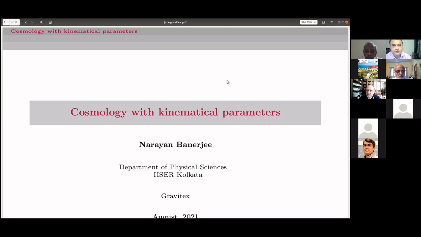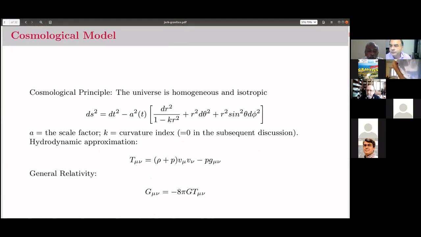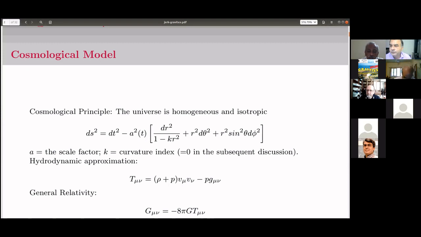As the title suggests, the talk is on cosmology with kinematical parameters. Here we shall talk about a different angle of looking at cosmology. I shall begin with a very brief review of the standard cosmology, then go to my topic. We build up the cosmological model based on three assumptions.